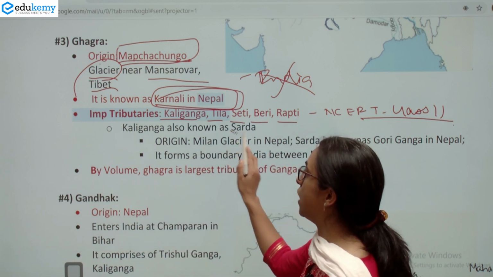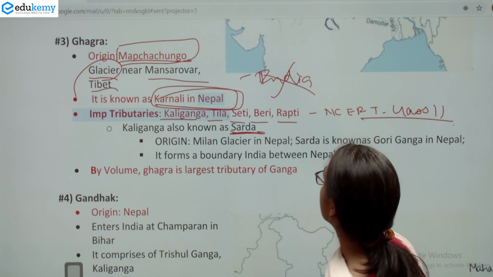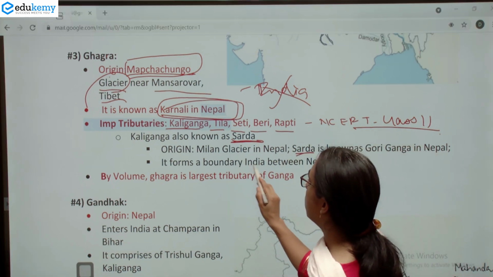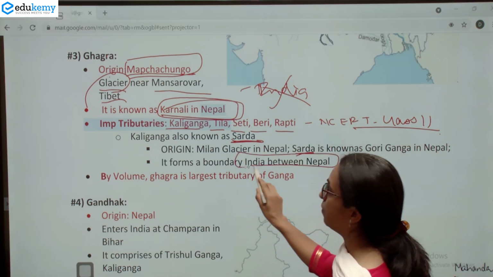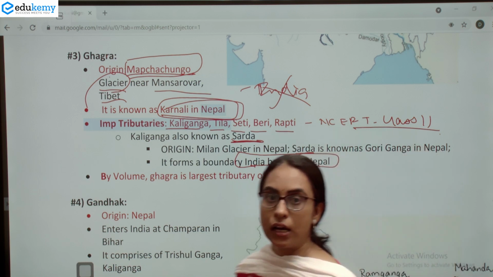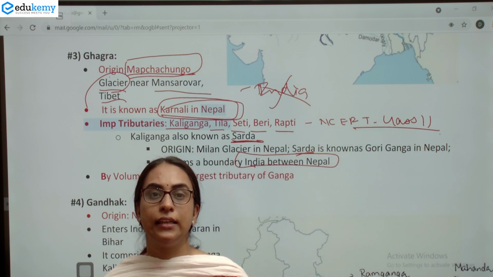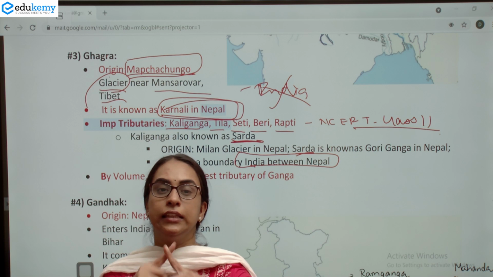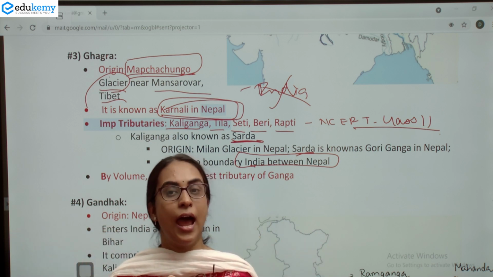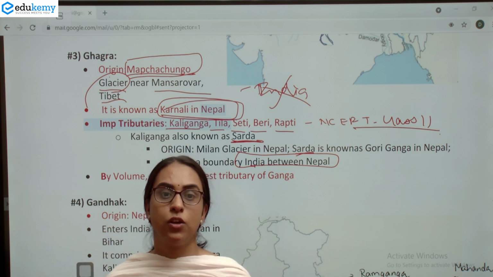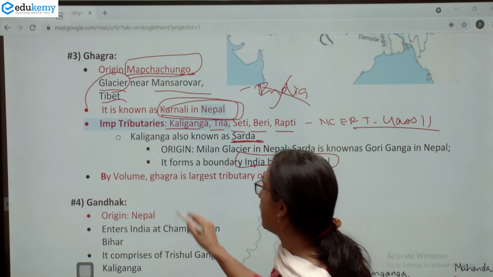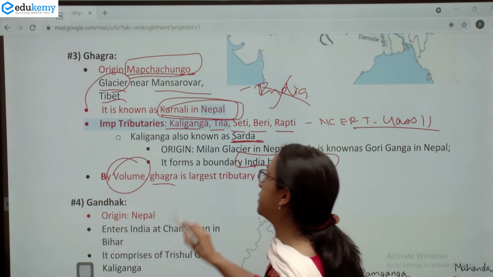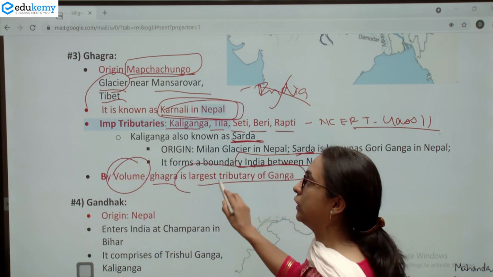It is also known as Sarda. And it forms a boundary between India and Nepal. So this is about the Ghagra River. An important thing that you remember about the Ghagra is the Mapcha Chungo Glacier. And you know the Ghagra is the largest in volume. So this Ghagra River by volume is the largest tributary of Ganga.